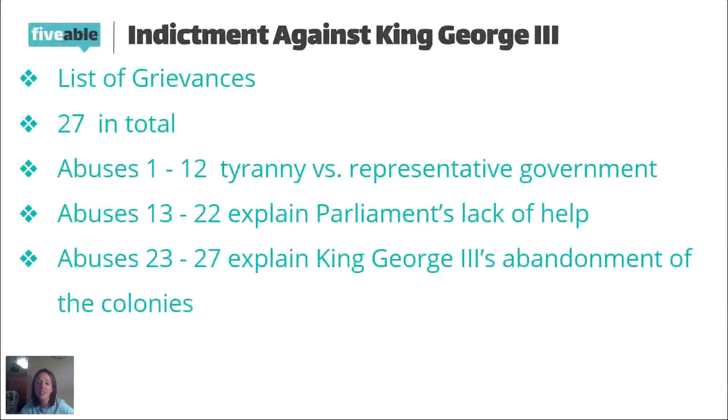So they're listing, again, one by one, and this goes back to the preamble. We're not just going to say we have this long train of abuses. We're going to show you that we literally have this long train of abuses, and we're going to lay them out one by one by one. And that's exactly what they did in this part of the Declaration of Independence by listing those specific abuses.